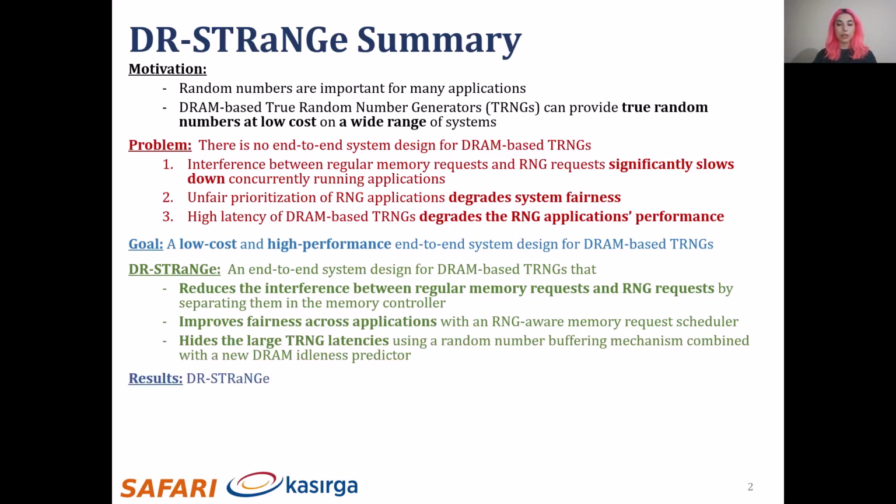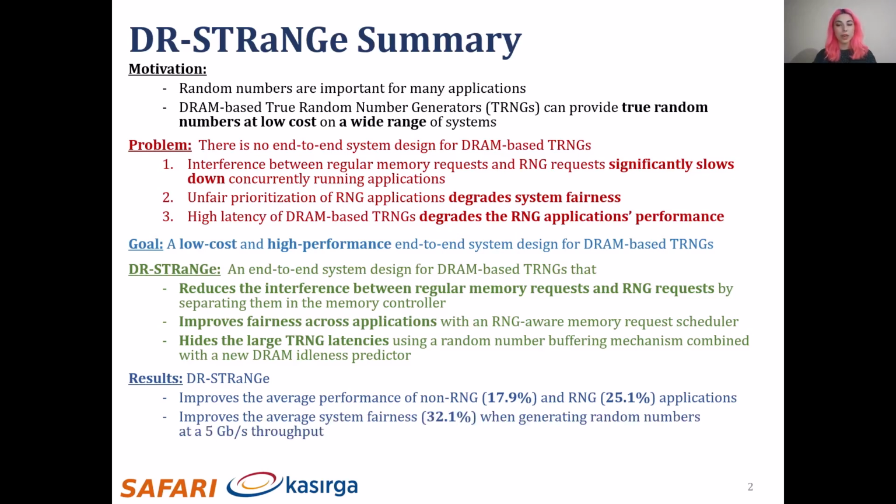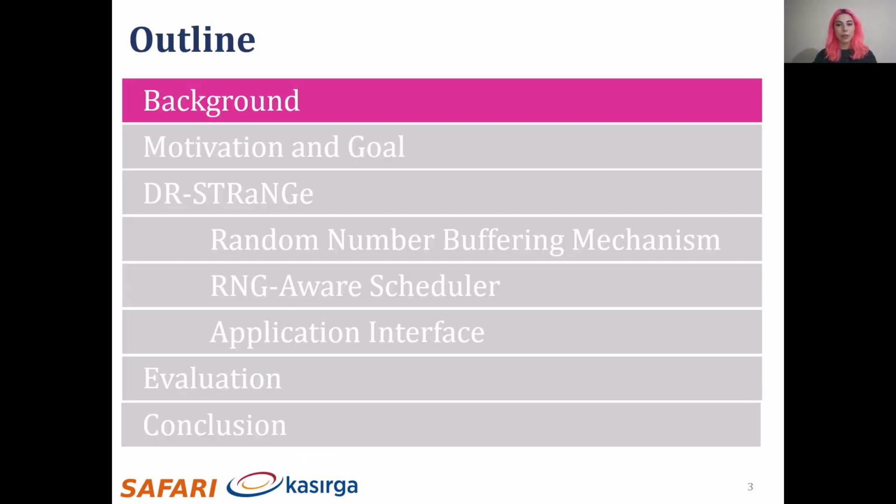Based on our evaluations, we show that DR-STRaNGe improves the average performance of non-RNG and RNG applications by 17.9% and 25% respectively. It improves average system fairness by 32% when generating random numbers at a 5 gigabits per second throughput, and it reduces the average energy consumption by 21%. I'll start with a brief DRAM background.